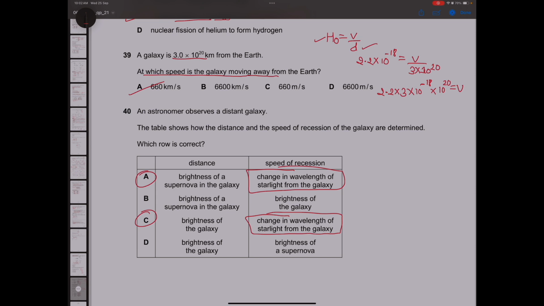Now we will use the brightness of a supernova in the galaxy. There is one reason for it. A supernova is something whose brightness we clearly know. We are aware of the brightness of the supernova. That is why we will go with option A. Change in wavelength determines the speed, and the distance is calculated by looking at the difference between the known brightness of a supernova and how it is looking now. So that is why option A will be the correct answer.